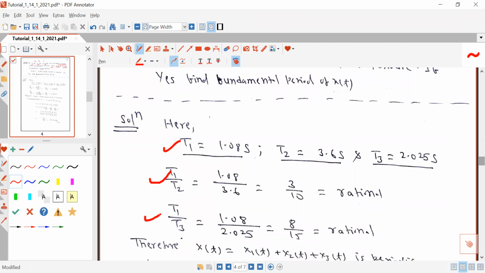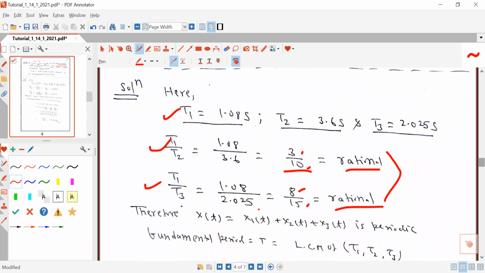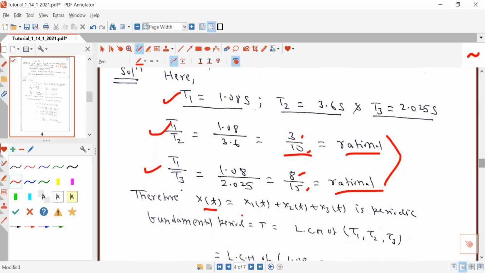You just have to calculate this ratio. After solving the ratio, you will get 3 by 10 here and 8 by 15 here, and both are rational because each is a ratio of integers. So you can say the resultant signal x(t) is periodic because the ratios obtained with their fundamental time periods are rational numbers.